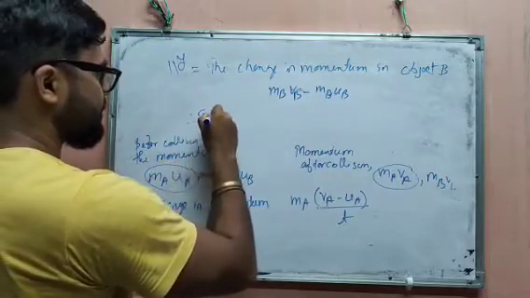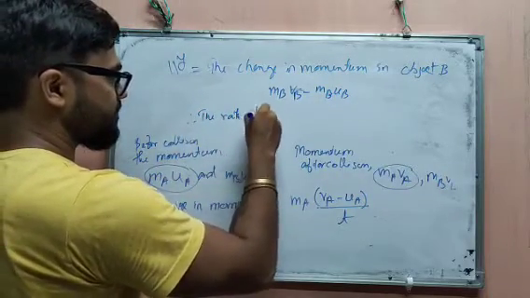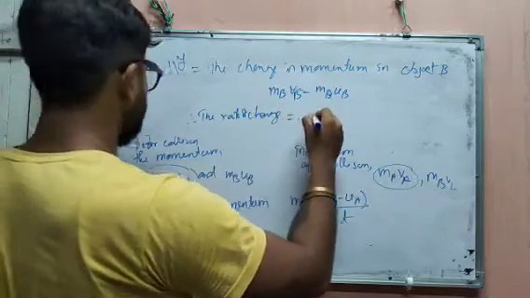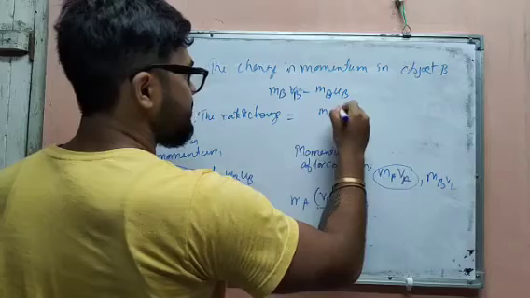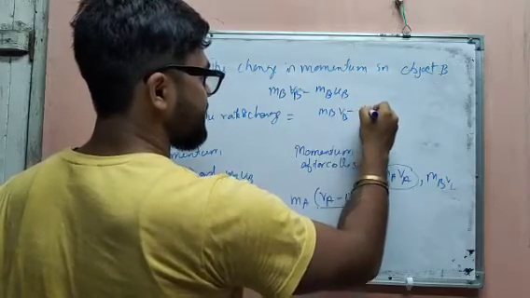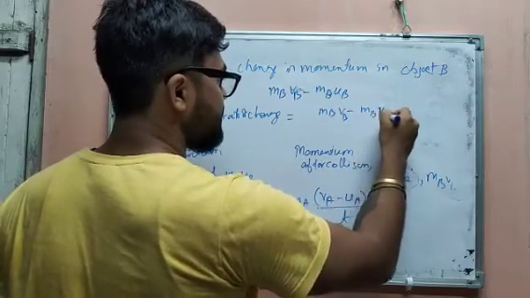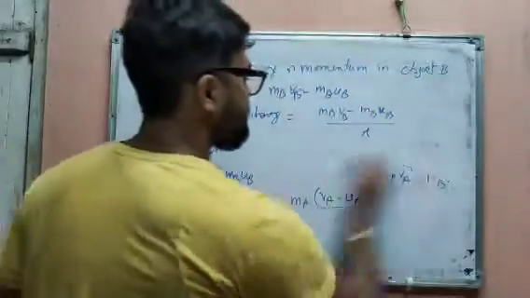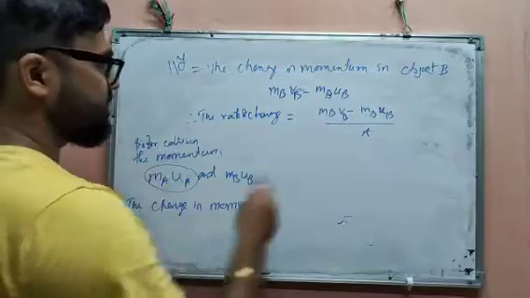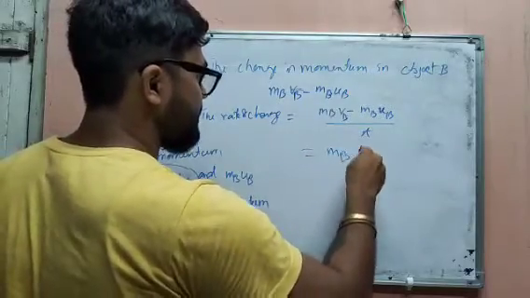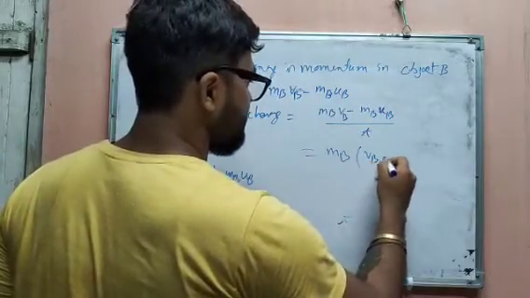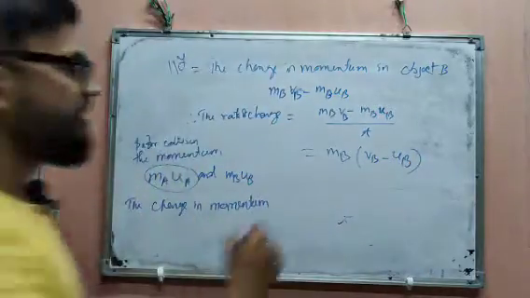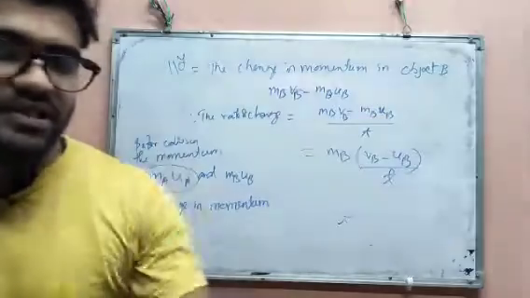Therefore the rate of change is MB VB minus MB UB divided by T, or you can take MB common, remaining VB minus UB, divided by T.